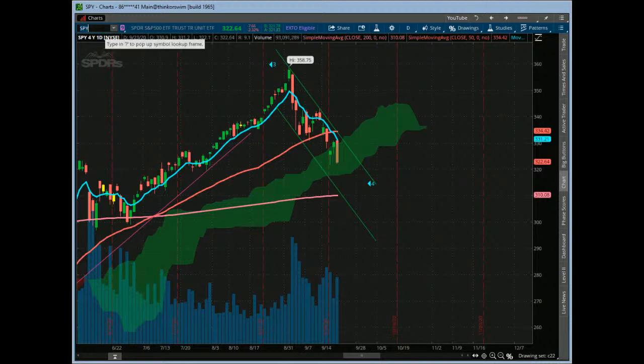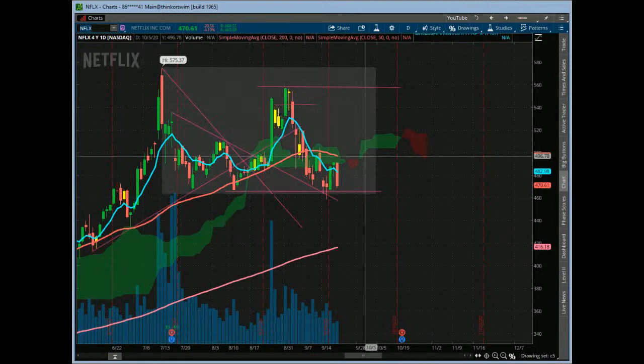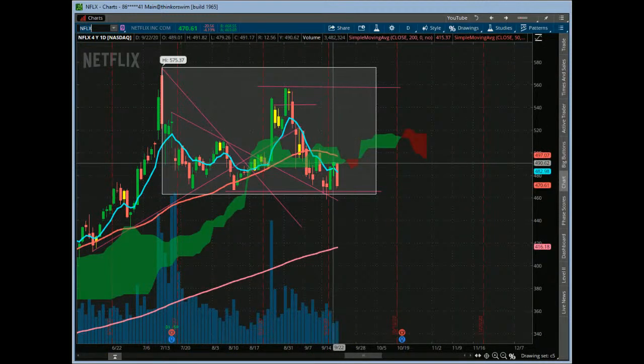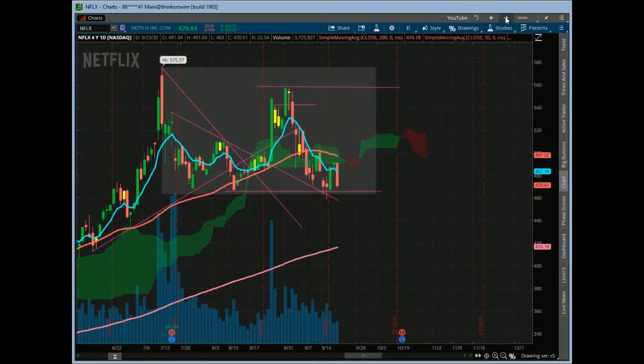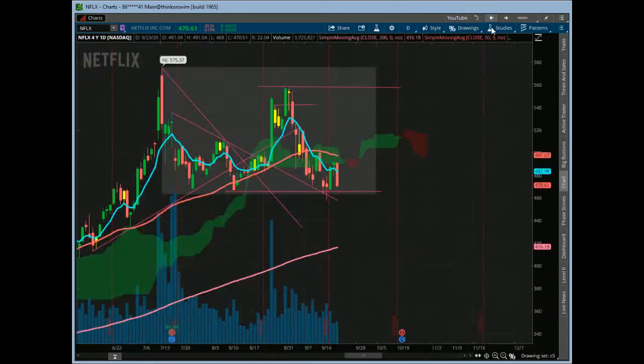Let's take a look at Netflix. Yep, so Netflix, really, really great day today. Again, we had a lower volume hanging man right here, and then we pushed off of that, off of the cloud today. It gave some nice retracements here intraday. Here's a good one, this little move right here. Nice 618 off of that with an inside 5 to take the 80 MA back down again today. So really, really nice stuff there on Netflix. We'll see if they can see any follow through on it.